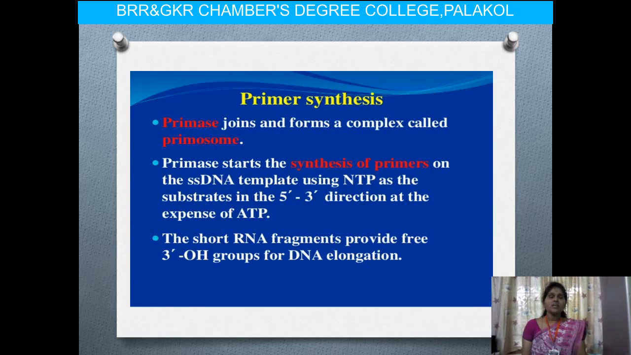So how will the primer synthesis go? Here the primers are attached to the template by using the primosome. So this is the basics of how DNA replication is going to start. The synthesis of primers on the single stranded DNA using primase at the substrate in the 5' to 3' direction. First, at the origin site only it can be started.